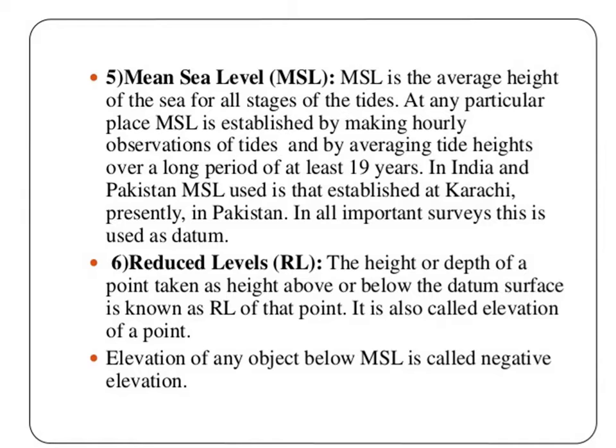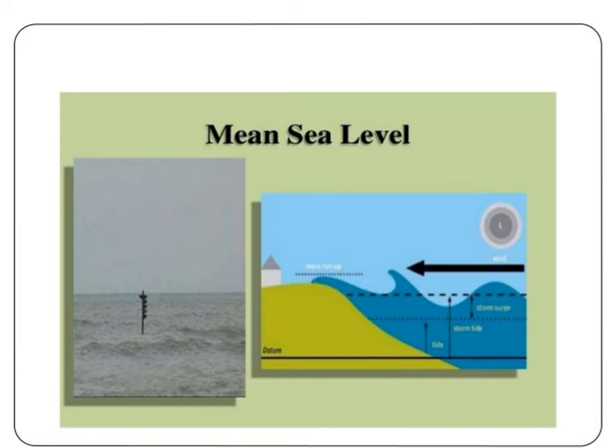The next term is reduced level. The height or depth of a point taken as height above or below the datum surface is known as RL of that point. It is also called the elevation of a point. Elevation of any object below MSL is called negative elevation, whereas a point lying above the MSL has positive elevation. This slide refers to mean sea level. It indicates the average height of the sea and is measured above the datum.